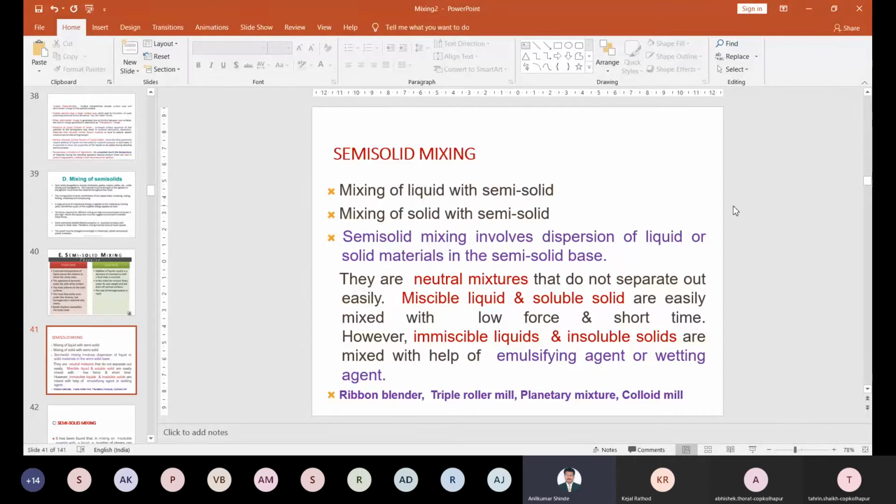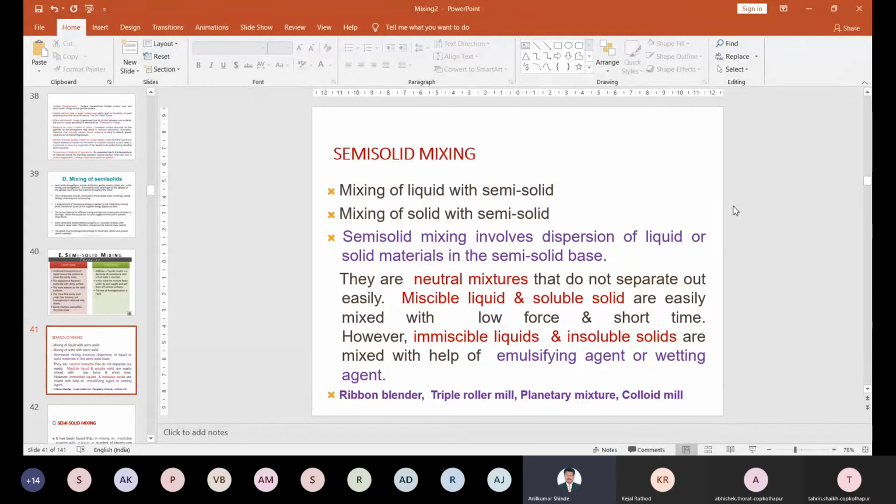Then mixing of solid with semi-solid. Understand it? We take an example of that. This semi-solid, we can add some of the liquid into that base, right? This mixing is called as liquid into semi-solid. If I add some of the solid material into that semi-solid, it is called as solid with semi-solid. All right. So this semi-solid mixing is the dispersion of the liquid or solid material into a semi-solid base. So liquid add करा, solid add करा, base मध्ये ठीक है. So this is called as semi-solid mixing.